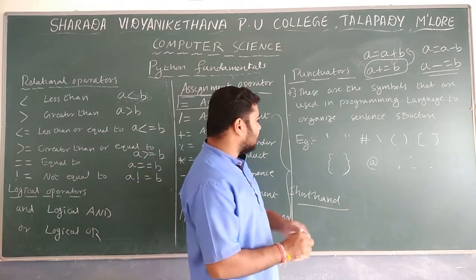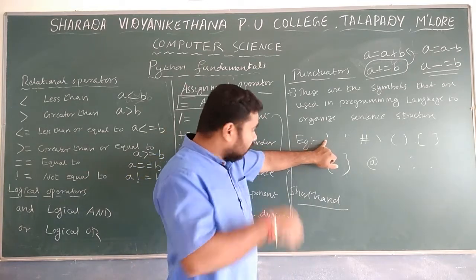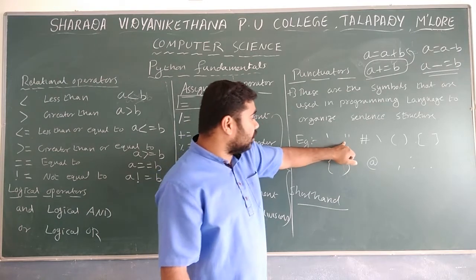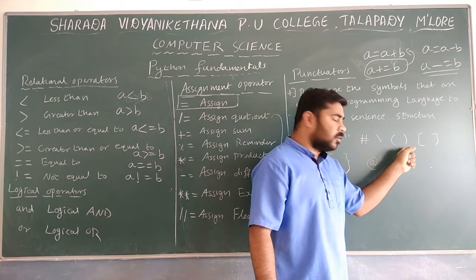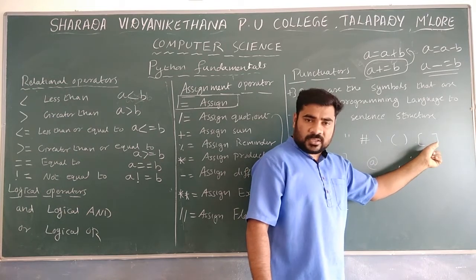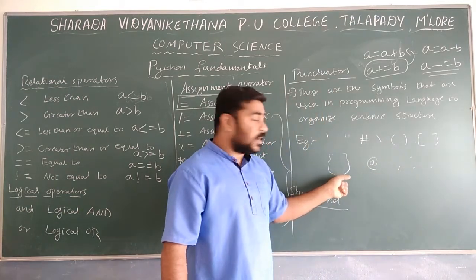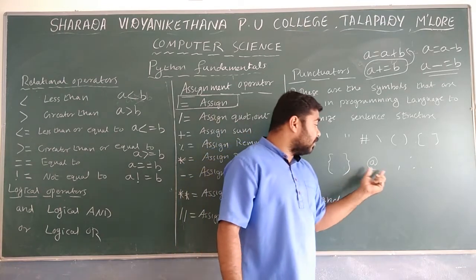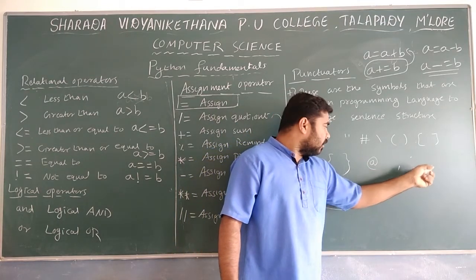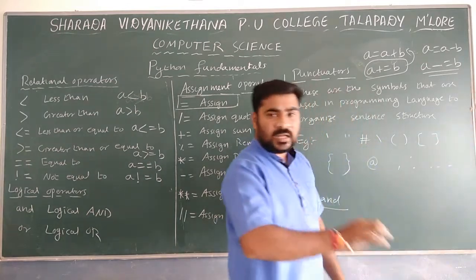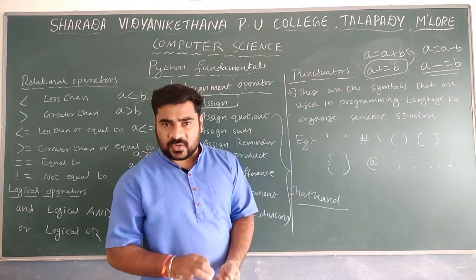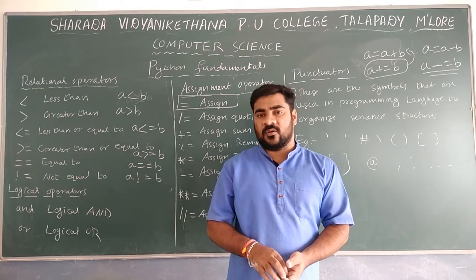For example: single quote, double quote, hash symbol, backslash, open bracket, closing bracket, open square bracket, closing square bracket, open flower bracket, closing flower bracket, comma, colon, dot and semicolon, like that. These are the different types of punctuators we use in a Python program.